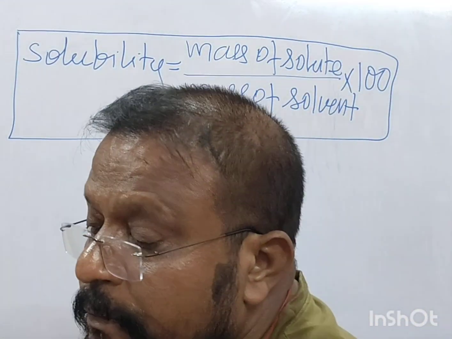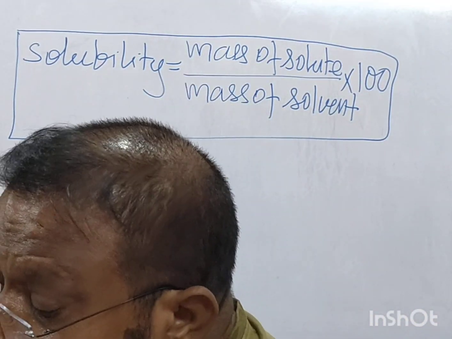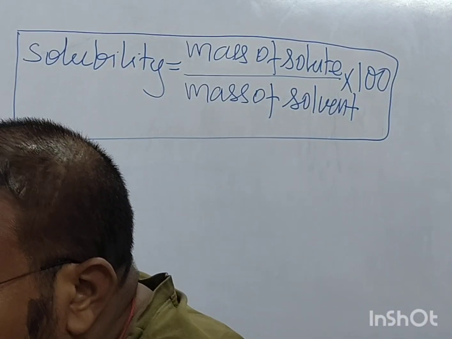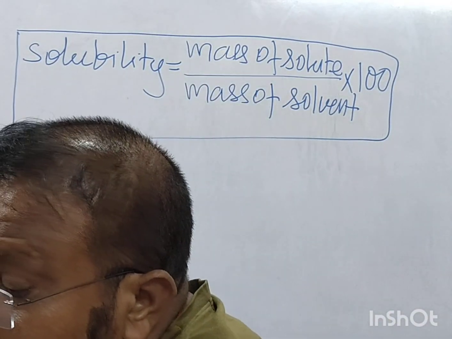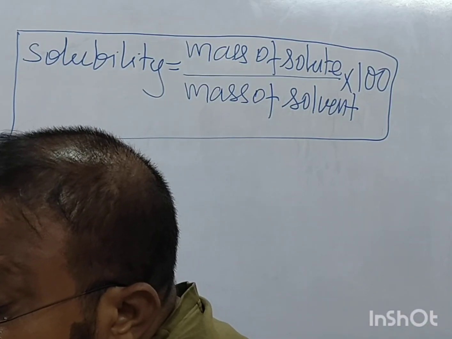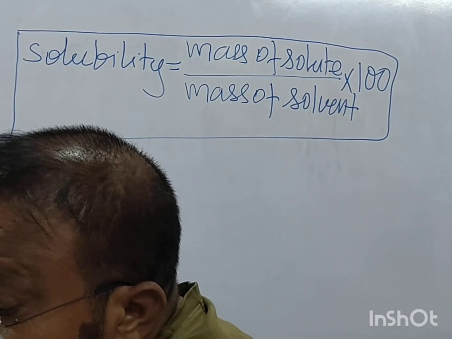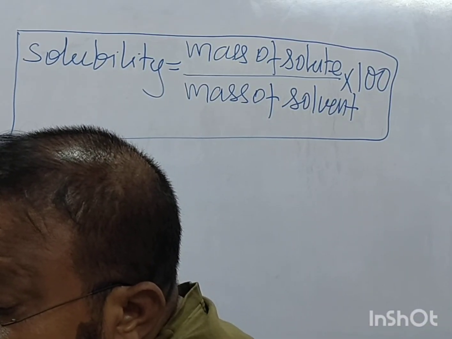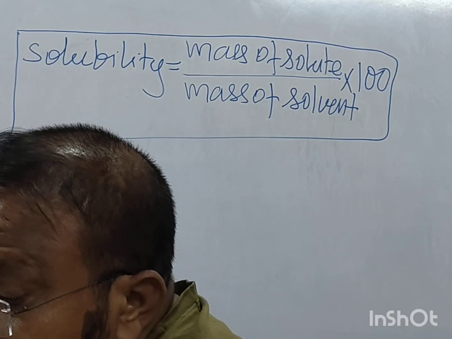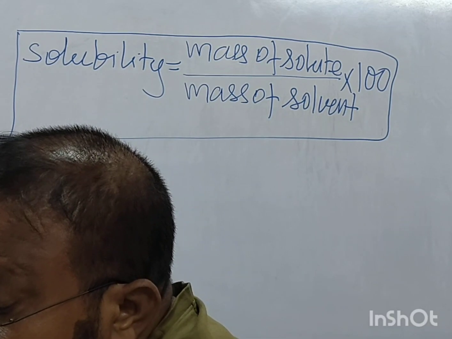And if 12 gram of saturated solution of potassium chloride at 20 degrees Celsius, when evaporated to dryness, leaves a solid residue of 3 gram.